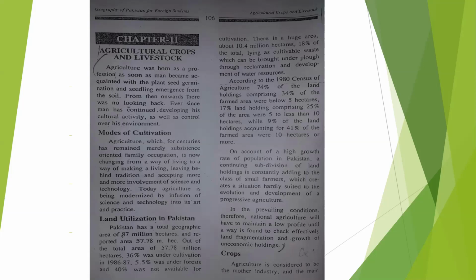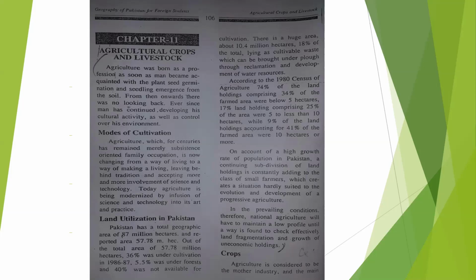On account of a high growth rate of population in Pakistan, a continued subdivision of land holding is constantly adding to the class of small farmers, which creates a situation hardly suited to the evolution and development of a progressive agriculture. In the prevailing current condition, therefore, national agriculture will have to maintain a low profile until a way is found to check effectively land fragmentation and growth of uneconomic holdings.